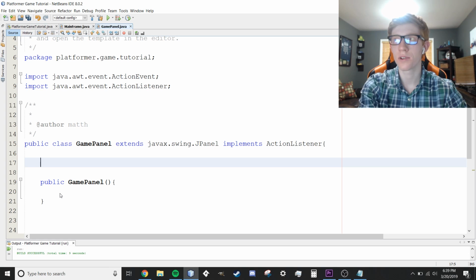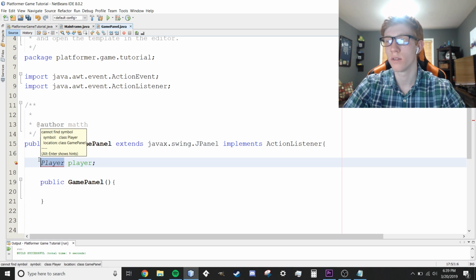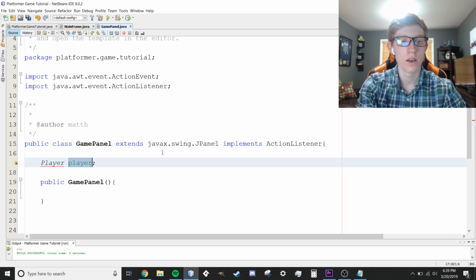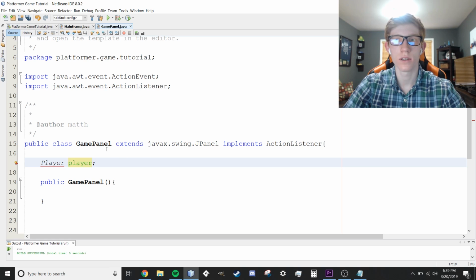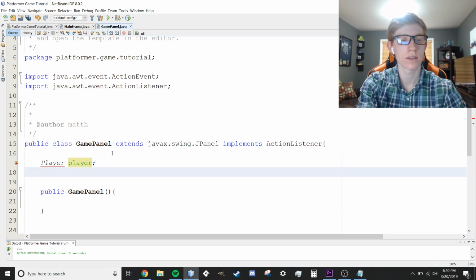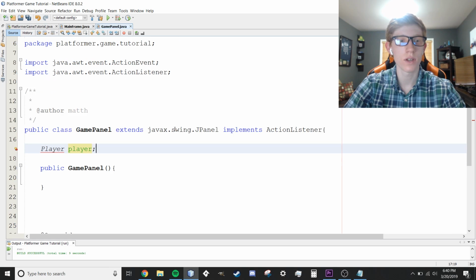Some things we're going to create is player. We're going to make a Player class in just a moment. Player, capitalized, is referencing the blueprints to the player object, and then the lowercase player is the actual instance that we're using. You could call it ourPlayer, myPlayer, something like that, whatever you like to call it. But we're going to use that in just a little bit. We're also going to create an ArrayList of wall objects. Actually, I'm not going to create that yet because I want to be able to run the program before we get there. So let's not worry about that yet, and we'll get to that just a little bit later.